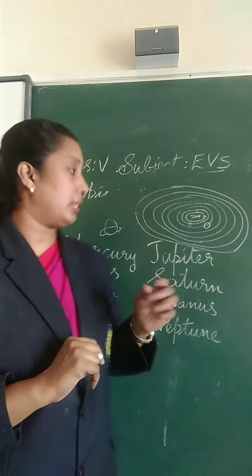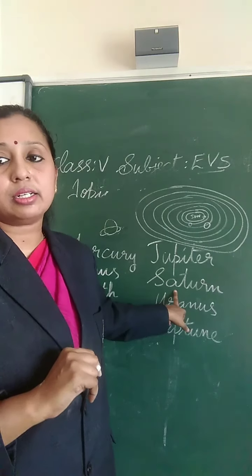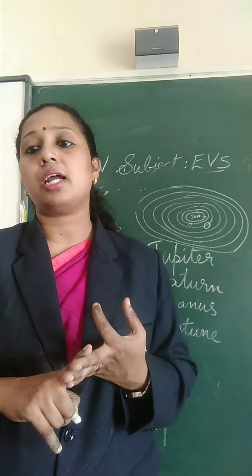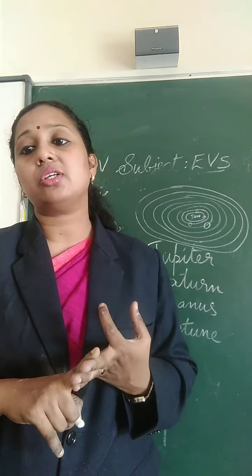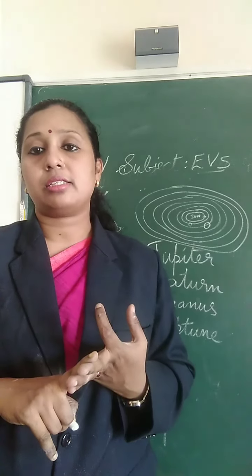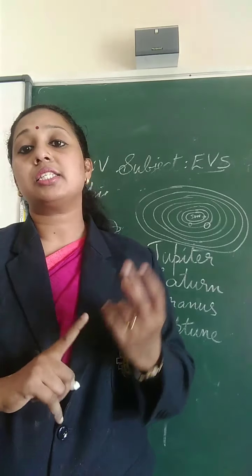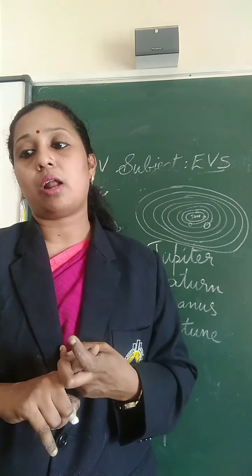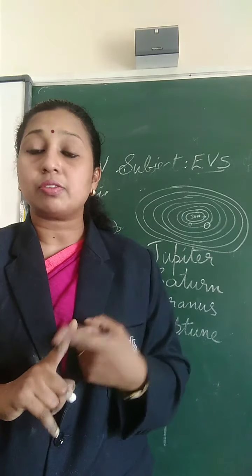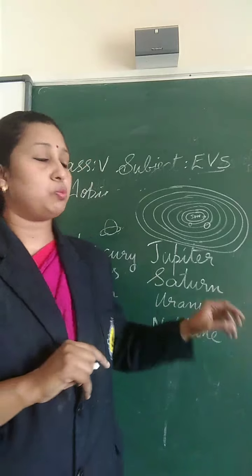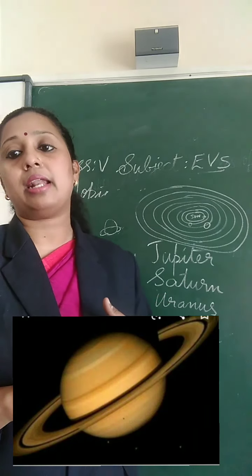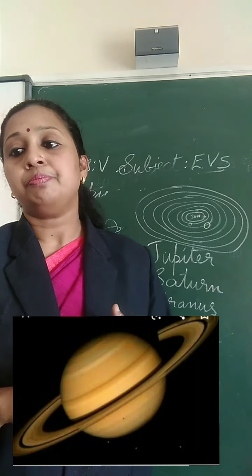The next planet is Saturn. So Saturn is the sixth planet from the Sun, and it is the second largest planet in the solar system. Which is the first largest? Yes, Jupiter is the first largest planet, and Saturn is the second largest planet in the solar system.